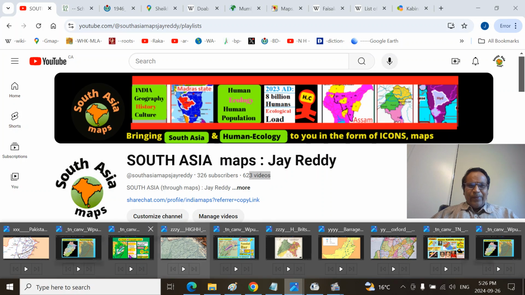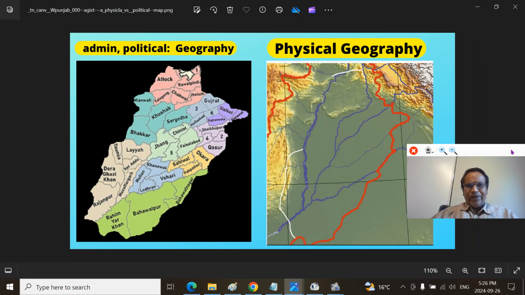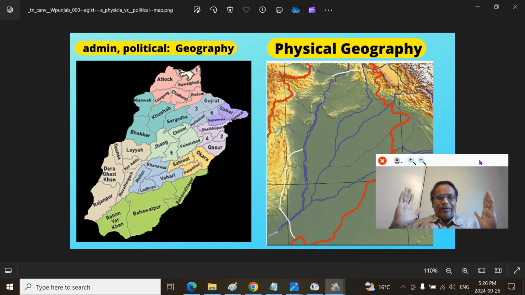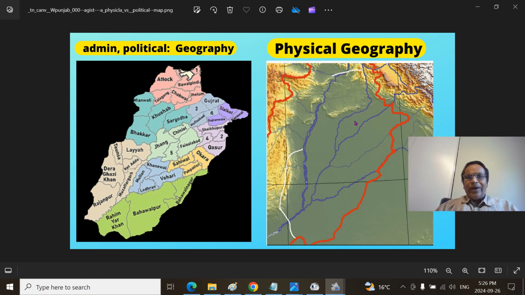Mitronam, we are looking at the geographic regions. Physiography is a part of geography. On the left-hand side you have administrative or political maps: the provinces, states, subhas, union territories, districts, sub-districts, mandals, and so on. Whereas on the right side, we have the physical geography, called physiographic maps. That means the land, habitat and terrain are shown with respect to mountains, rivers, gorges, plains, and so on.